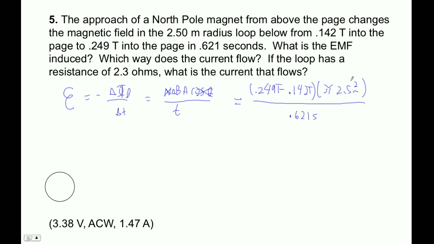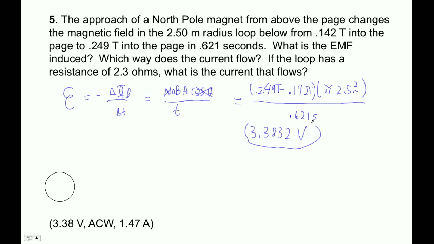So if I put that in my calculator, it says my batteries are low. 0.249 minus 0.142, times pi times 2.5 squared, divided by 0.621. And I get 3.3832. And that is volts. The EMF is in volts.